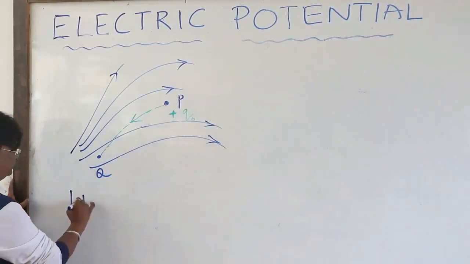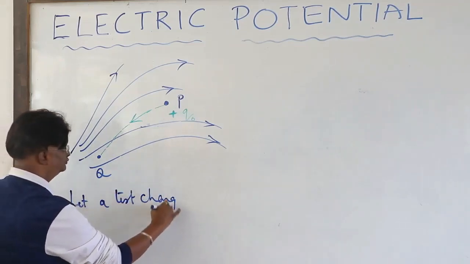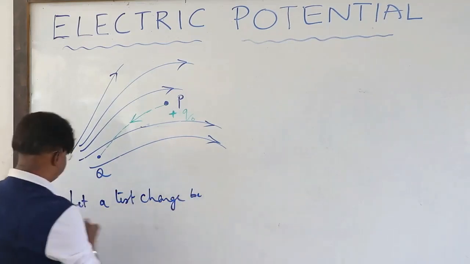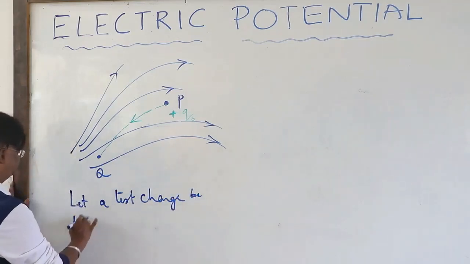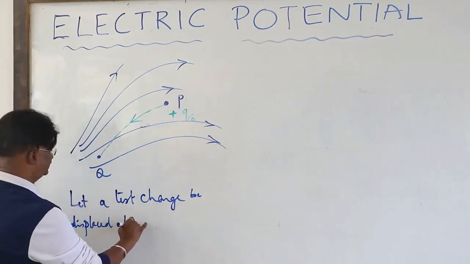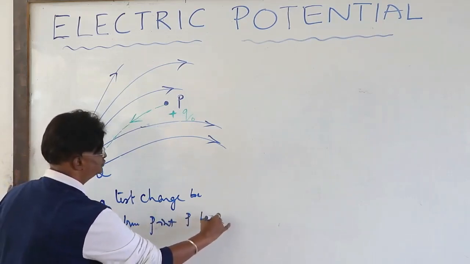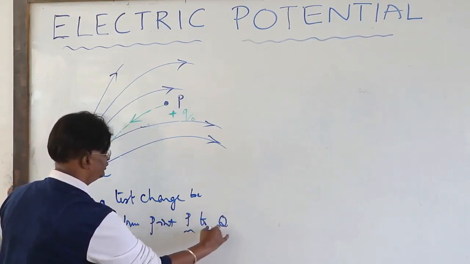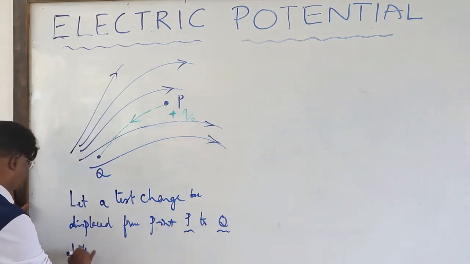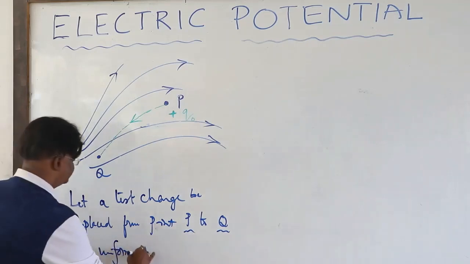Now I'll make a mention of our discussion in 2 statements. Let a test charge be displaced from point P to Q with uniform velocity.